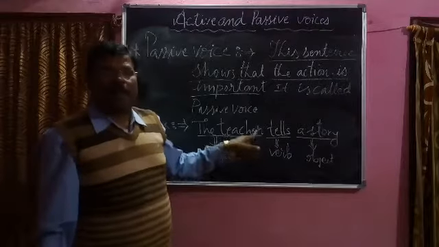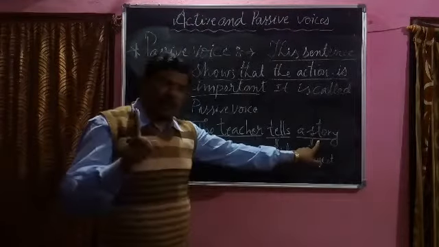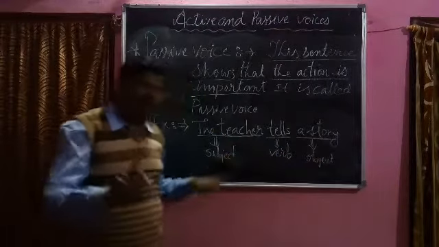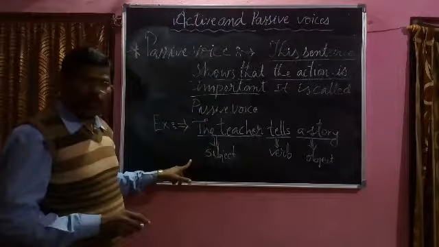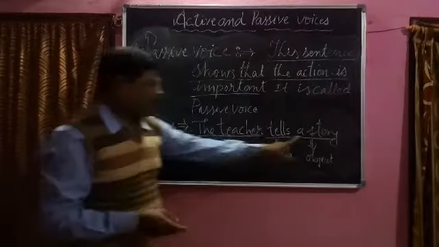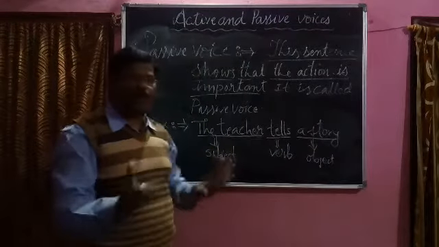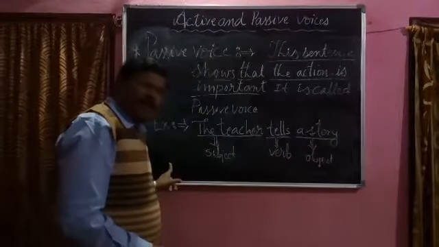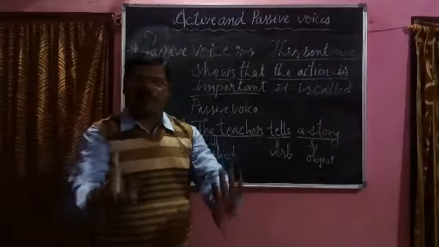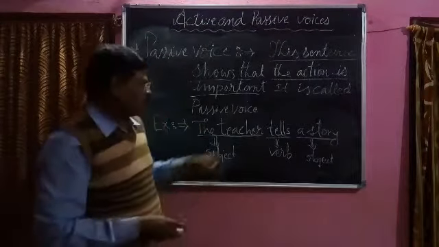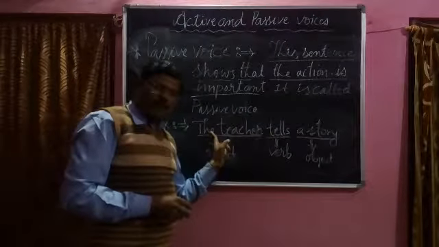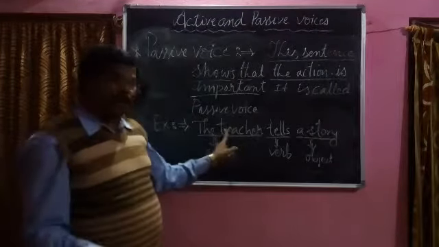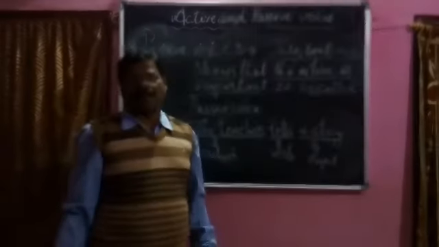It is an active voice. First of all, the rules. First rule is very simple. The object of the active voice will become subject of the passive voice. You should write first the object of the active voice as subject of the passive voice. Then second one, the subject of the active voice will become object of the passive voice.